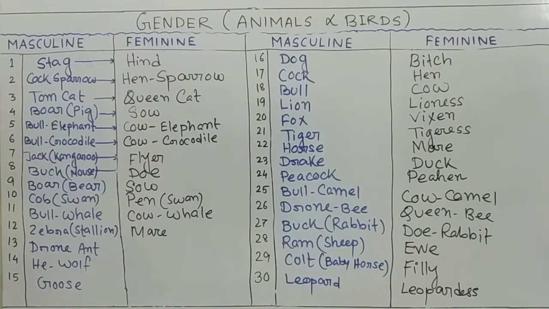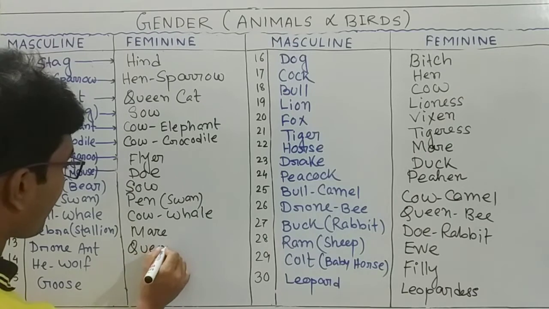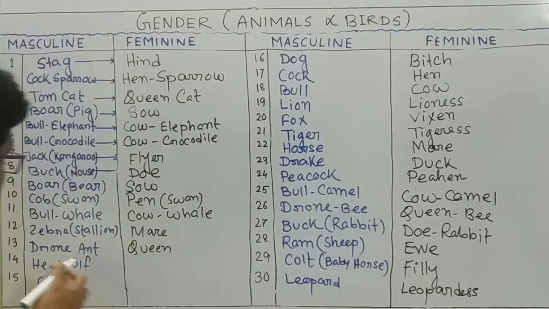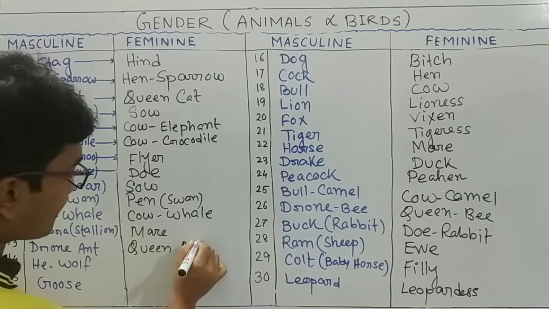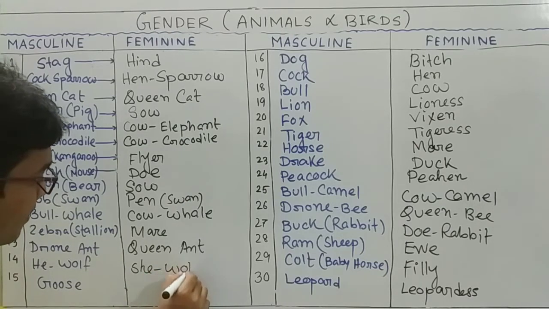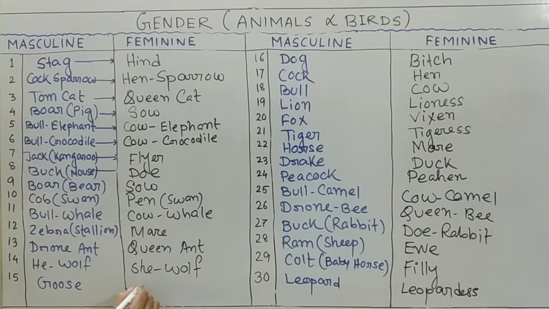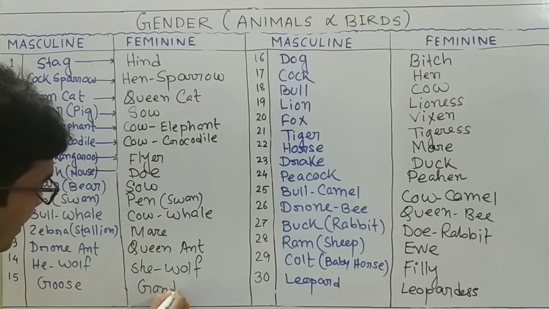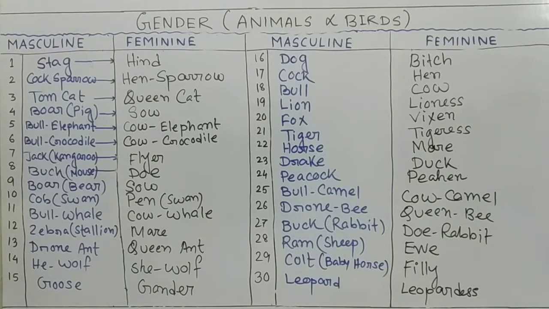Then drone ant. Firstly, we will do drone bee. It is like that. So it is will ant. It is drone bee. It is also drone. So it is will ant. He wolf. Wolf means you know that when it is he, when it is boys we call he, when it is girl it is called she. So it is she wolf. And goose. And goose is very important. It is always come in exam. Goose is feminine part is gander. So this is our total 45 animals and birds gender, that is very important for your different types of exam.